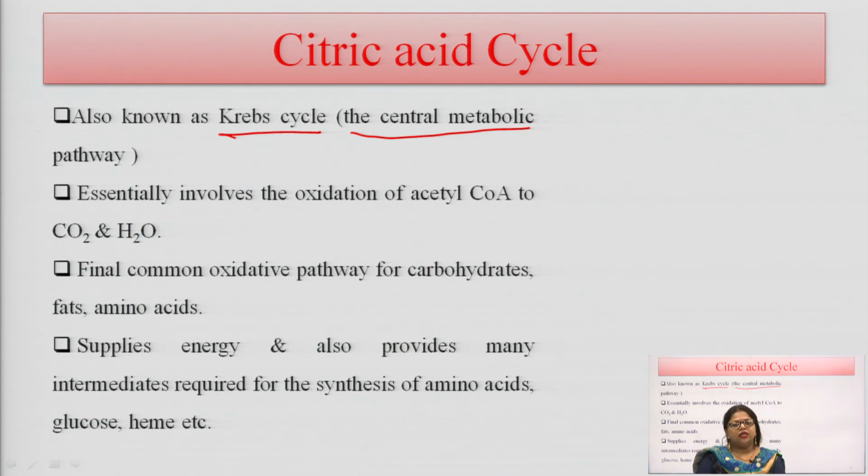Here, secondary compounds from carbohydrates are used for the metabolism of fats and amino acids. So, this citric acid cycle is very important for the formation of other macromolecules like fats and amino acids, and even nucleic acids. It is helpful for the supply of energy, and it also provides different intermediates which are required for the synthesis of amino acids, glucose, hemoglobin and even nucleic acids.